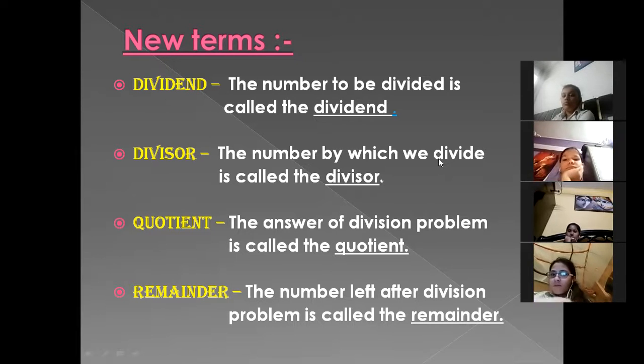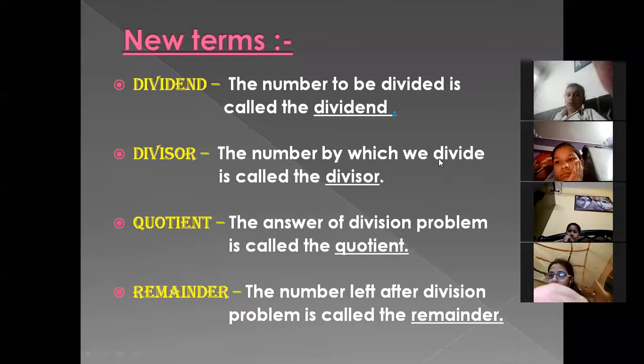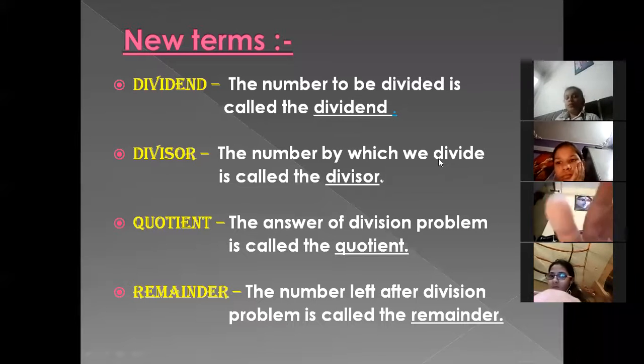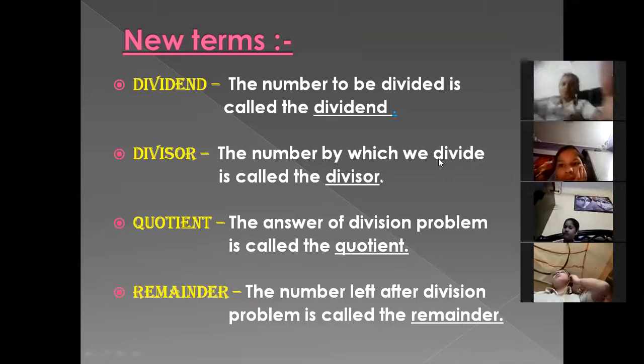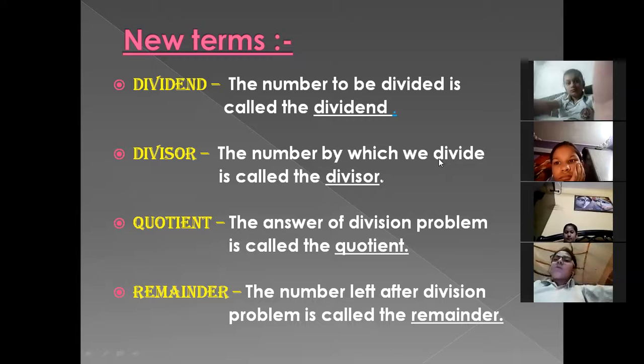Okay. And the last one is remainder. And what is remainder? 1. 1 means the number left after the division problem. पूरा process आपने किया and one number is left after this particular process. ठीक है? It can be a little bit huge problem, but the number left after the division problem is called remainder. So I hope all the 4 points are clear to all. Yes. All the 4 points are clear.